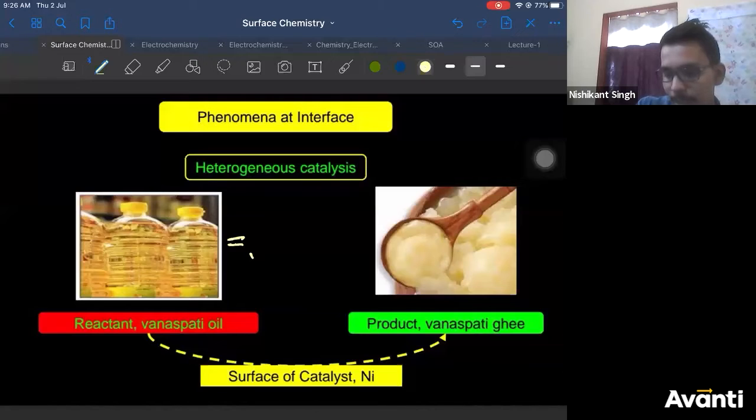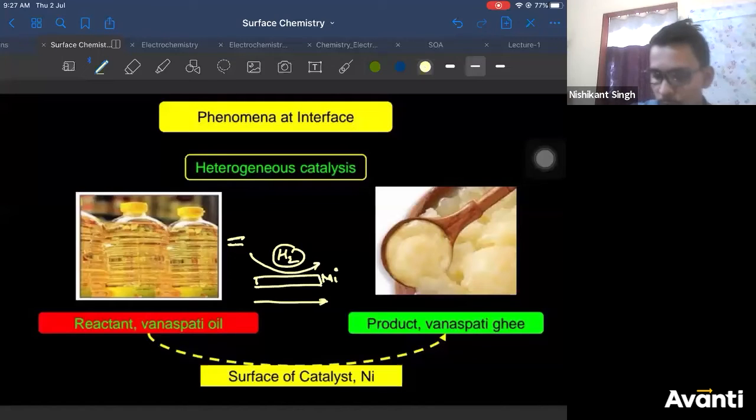When you pass them through a catalyst surface, hydrogen gas is adsorbed on the nickel surface. The liquid will be interacting with the solid for this process. We have studied its mechanism also in organic chemistry.